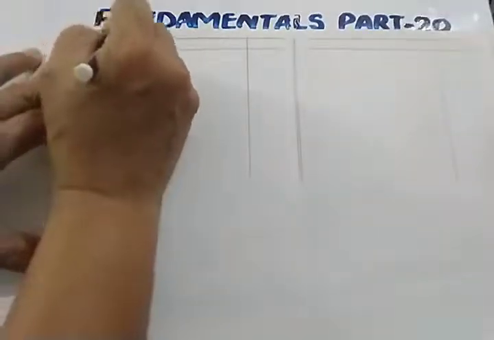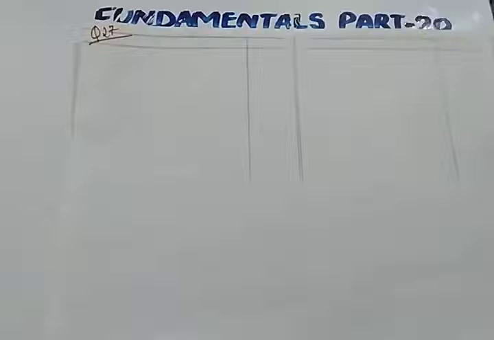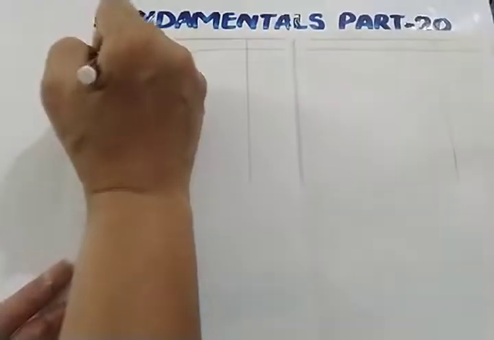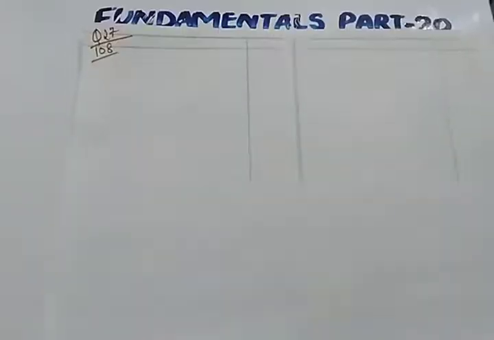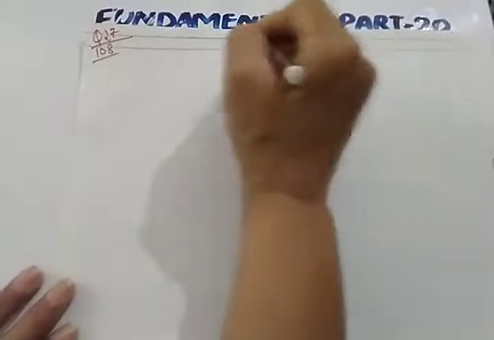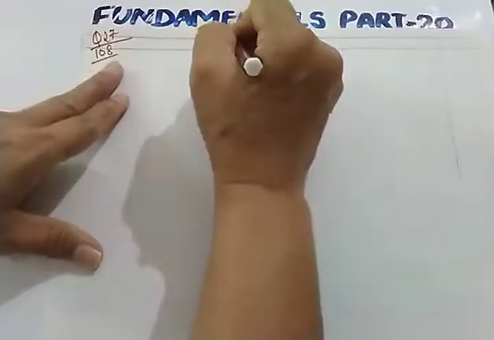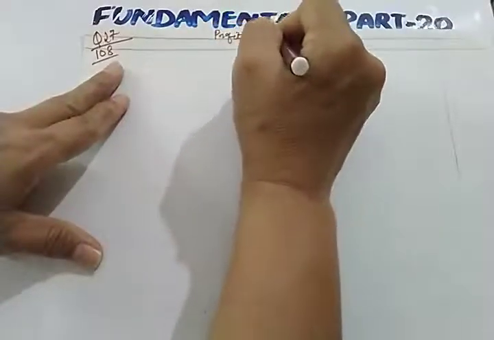Question number 27, NCERT's book, page number 108. So there are three partners. So let us write this profit and loss appropriation account. Let us make it first.